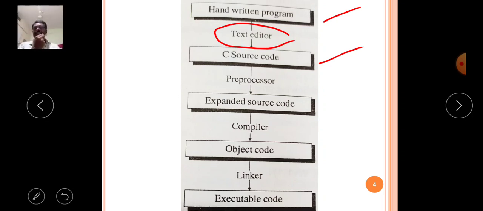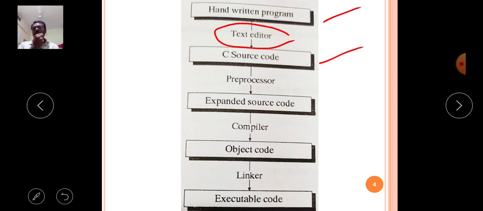The editor is a place that accepts the coding and saves the program, and the editor is used to compile and to execute.